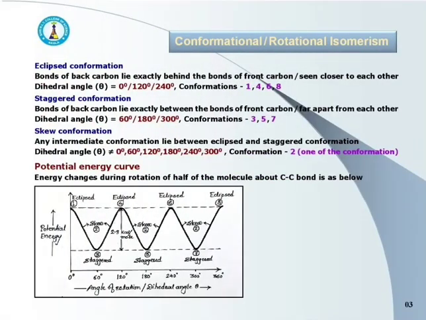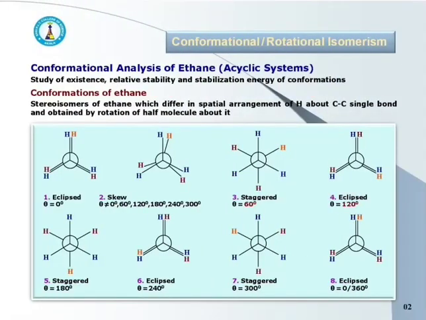In staggered conformation, bonds of the back carbon lie exactly between the bonds of front carbon and are far apart from each other. Here dihedral angle theta equals 60, 180 or 300 degree. Conformation number 3, 5 and 7 are staggered conformations.